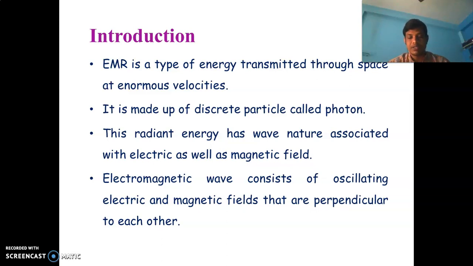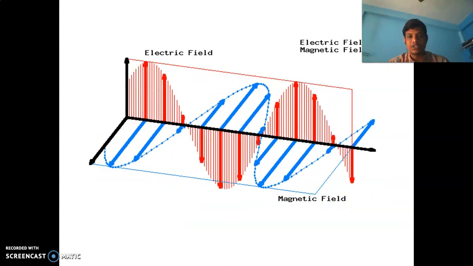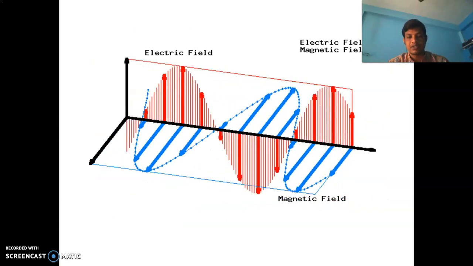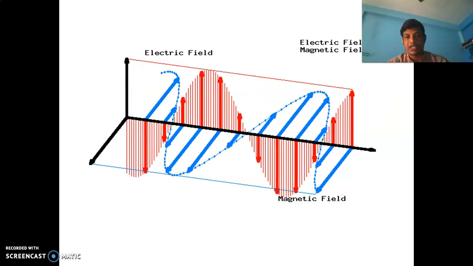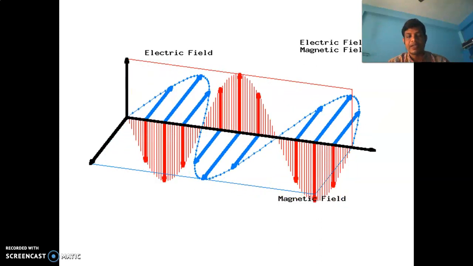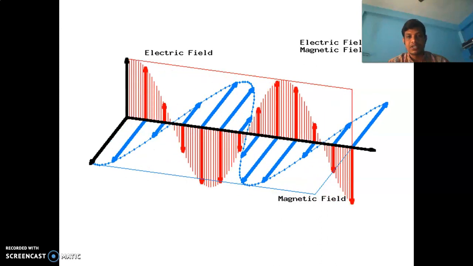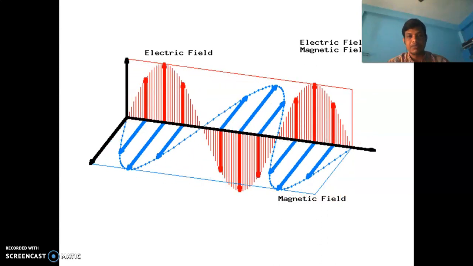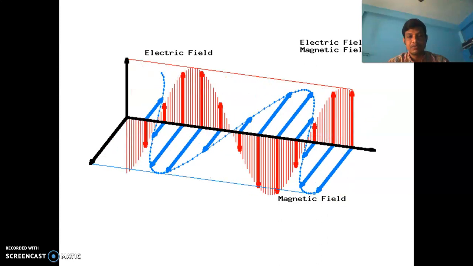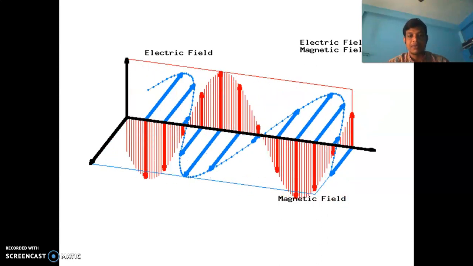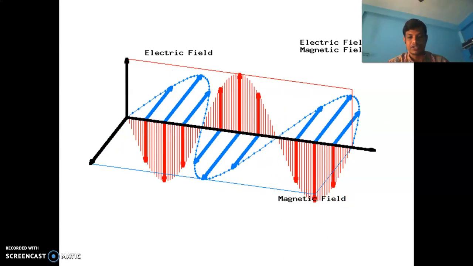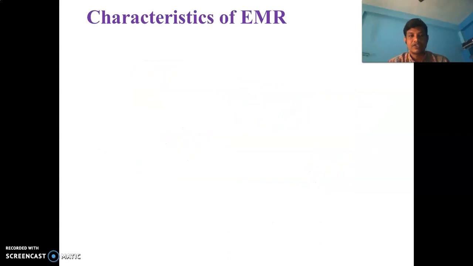This can be easily shown in this picture: EMR travels like a wave, and it is associated with both an electric field as well as a magnetic field, but they act perpendicular to each other.